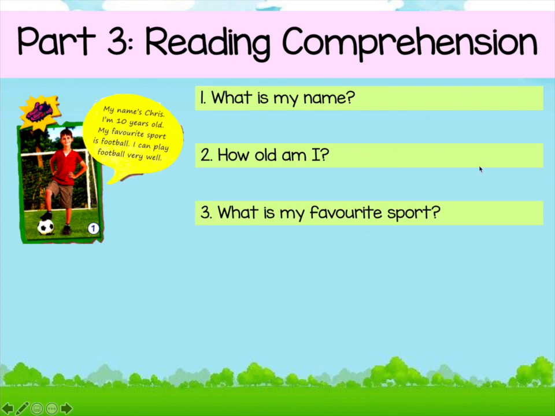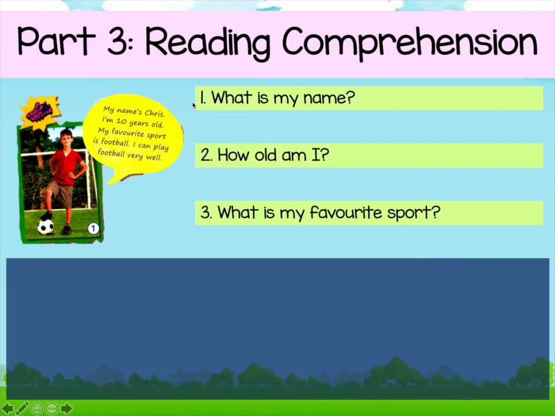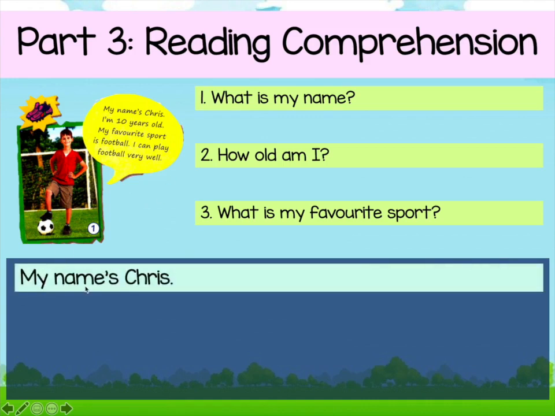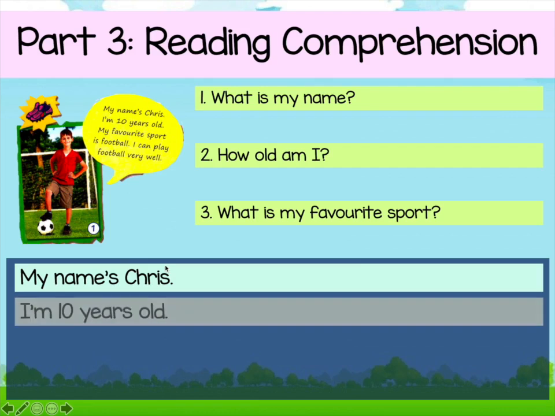Okay, there's a tip here I want to give you on how to answer these questions easily. Okay? So you need to make a box here, and then you need to extract all these sentences into lines. For example, the first one, my name's Chris. Okay, this one is taken from the first line, my name's Chris. And then the second line is, I'm 10 years old.